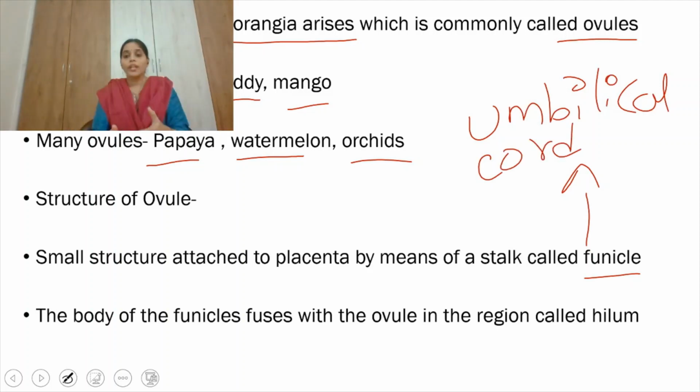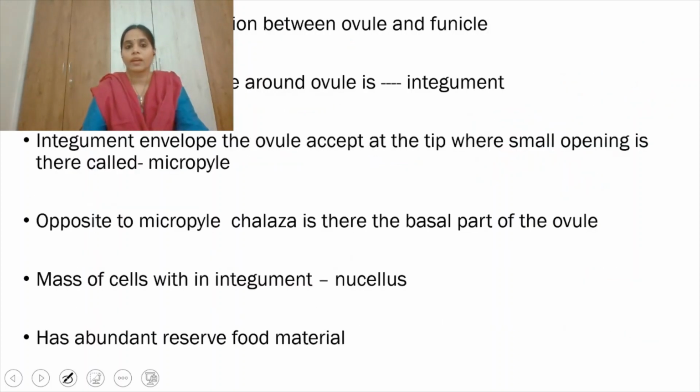The funicle is a small stalk through which the placenta and ovule are attached. The body of the funicle fuses completely with the ovule at a region called the hilum. The hilum represents the junction between the funicle and the ovule, because at the hilum both are combined.